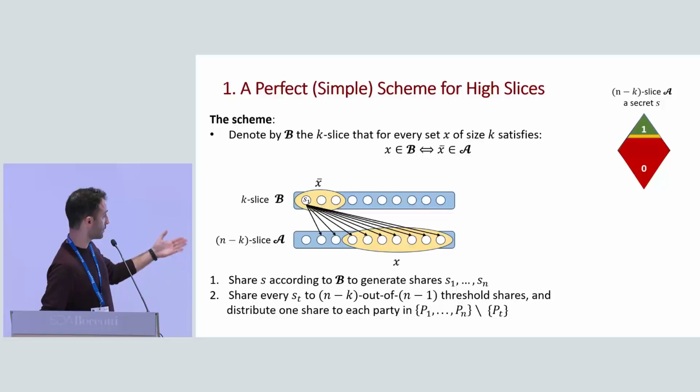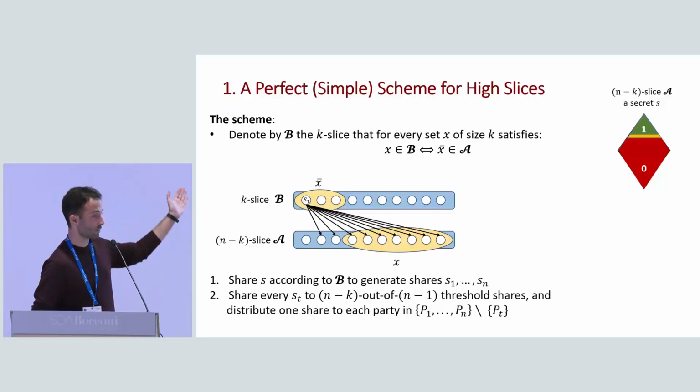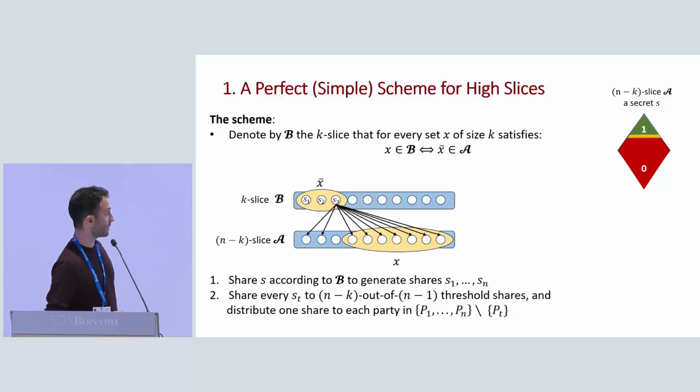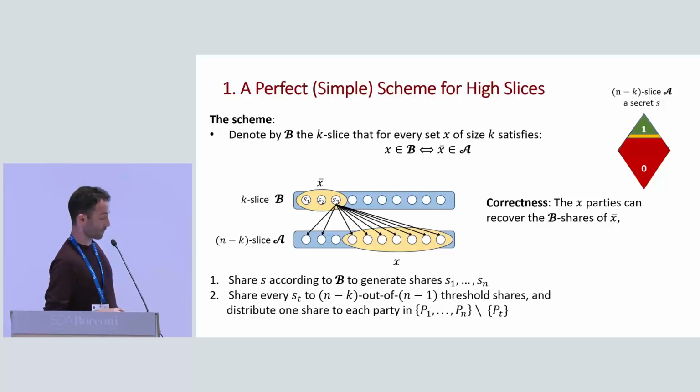So we first share according to B, we get a share S1, we share it to all parties in the access structure A except for the first one. We do the same for the second share and the third, etc. And the correctness should be somewhat clear because the X parties can recover each of the shares of the X bar parties of the access structure B. It has exactly n minus k shares, and it's an n minus k threshold.